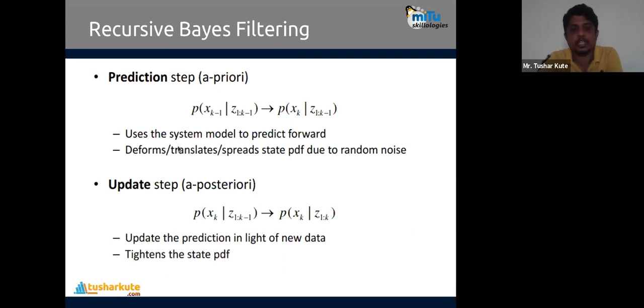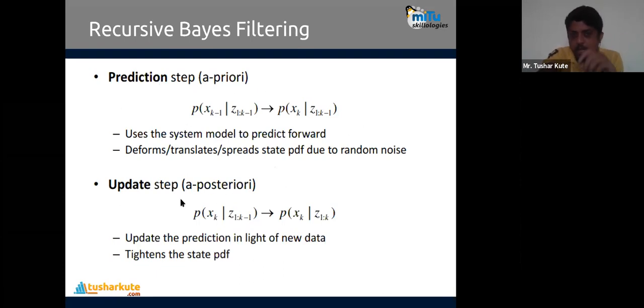So to do this one, these formulas are used, which use the system model to predict the forward operations. What action to do will be predicted with the help of this particular formula of a priori state, which can deform, translate, and spread a state due to the random state. And using this, we can just predict it.